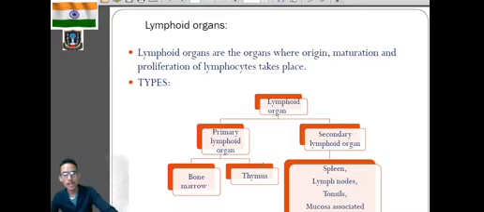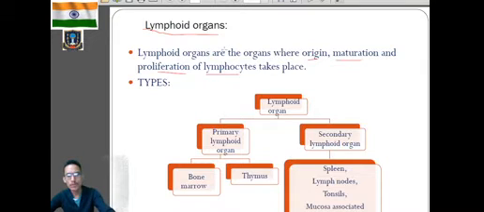So what do you mean by lymphoid organs? Lymphoid organs are those organs where there is origin, maturation and proliferation of lymphocytes. Mainly in lymphoid organs, there will be formation of lymphocytes, B lymphocytes and T lymphocytes. There will be maturation of lymphocytes and proliferation, that means multiplication of lymphocytes.